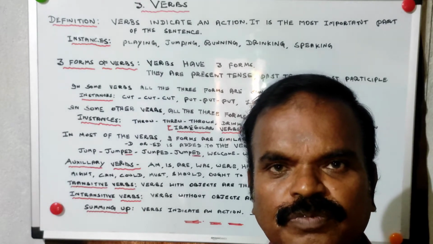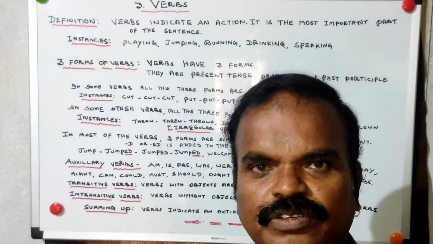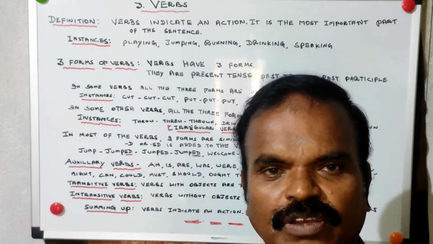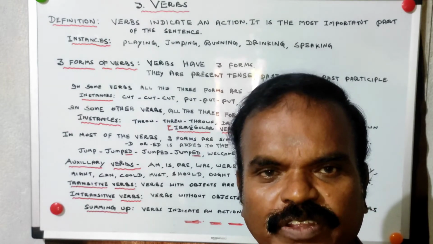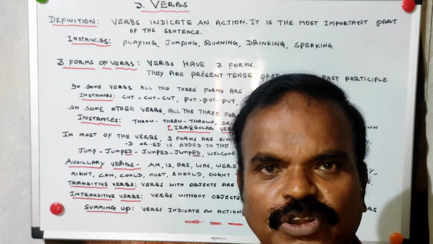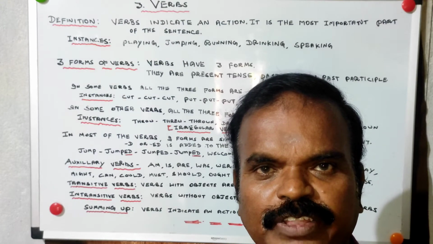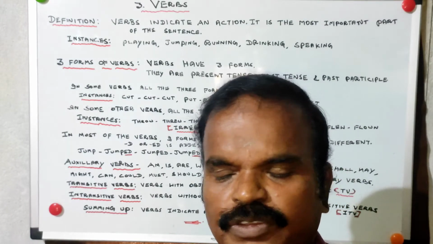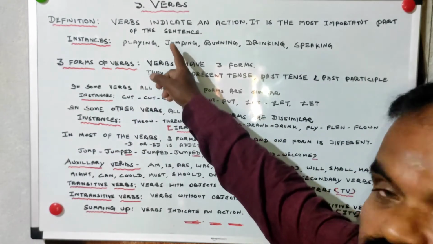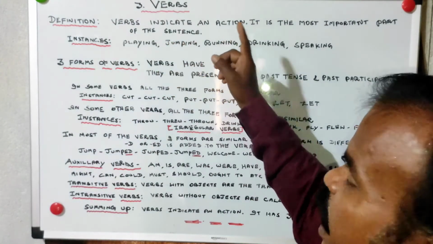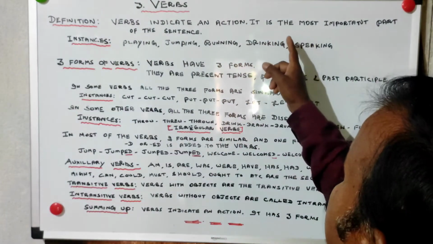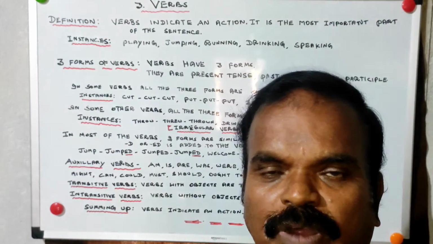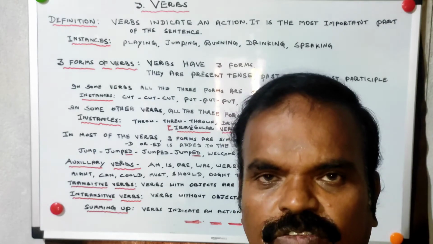Verbs, what are verbs? Verbs indicate an action, any action. All the time we are doing one action or another. Playing, talking, sleeping, breathing, arranging, cleaning, action. So, verbs indicate an action. It is the most important part of the sentence.